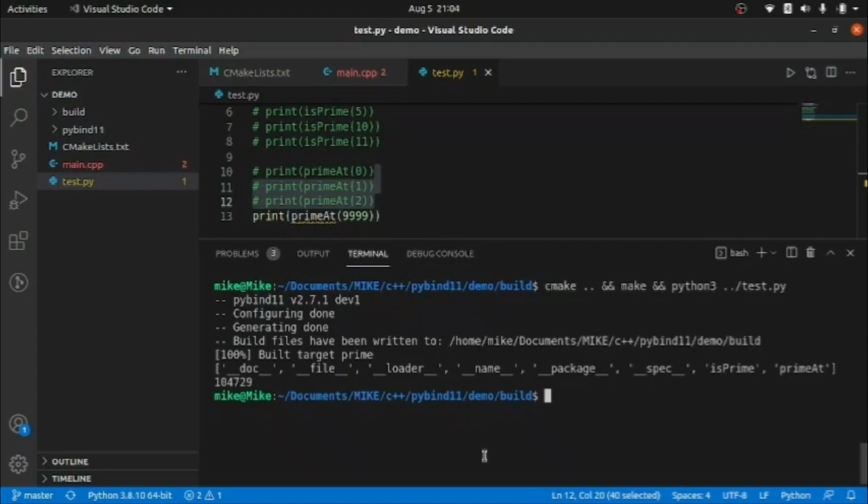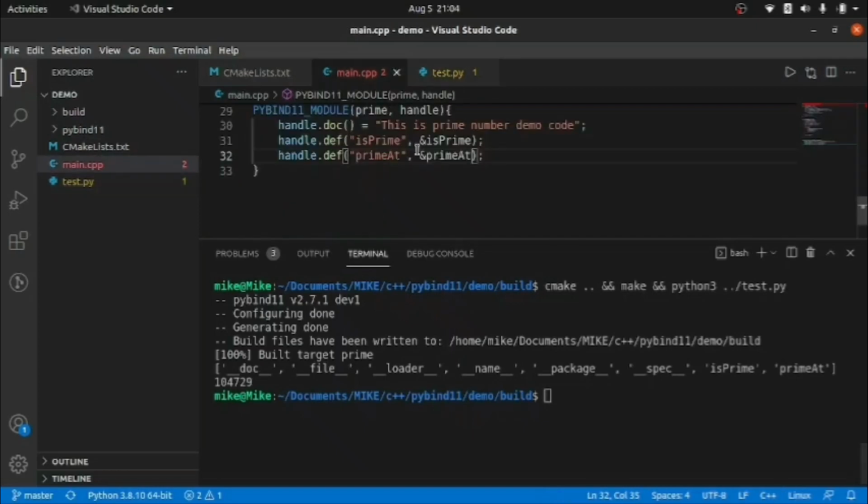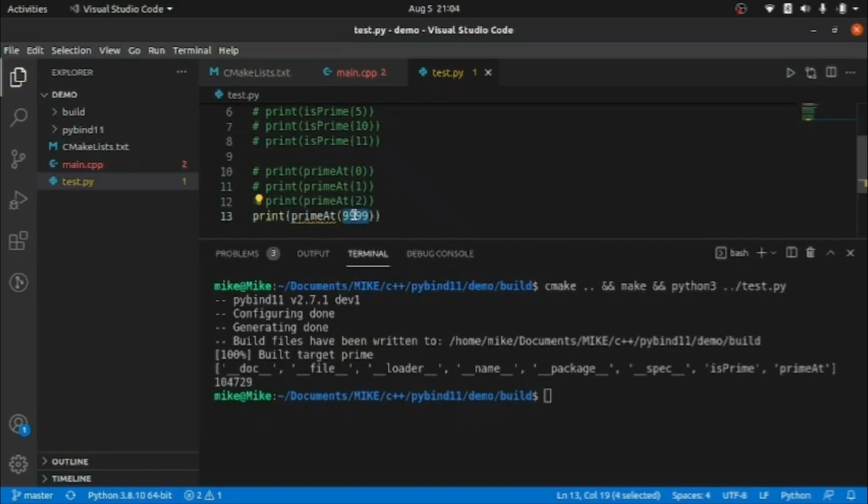I use the word beast here for C++ because C++ is really a powerful language, guys. You can see here we have written the code in C++, which will find the prime number at that particular index. If you write the same logic in Python, trust me guys, if you pass this parameter, your Python code will take around 10 to 15 seconds, or sometimes much more than that, depending on your machine.